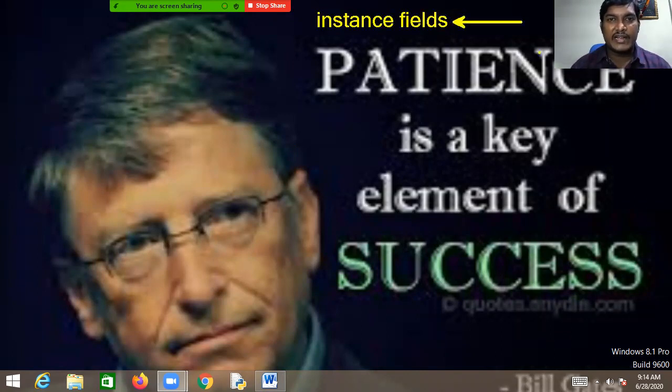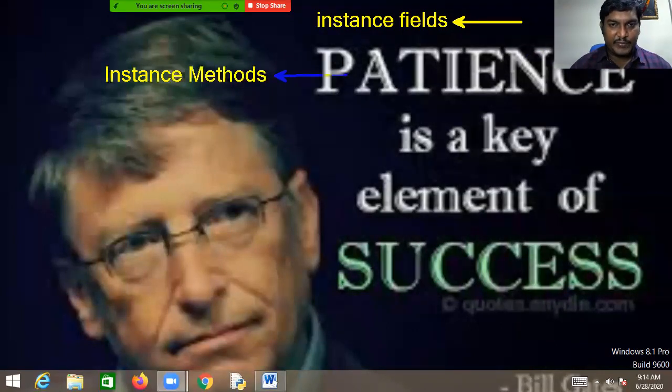Once you have clarity on instance fields, if possible, I will go on to instance methods as well. I am planning to cover these two topics in our session today. So in this session, we are going to have a very excellent discussion on instance fields and instance methods in Python. Let me start. What are instance fields?